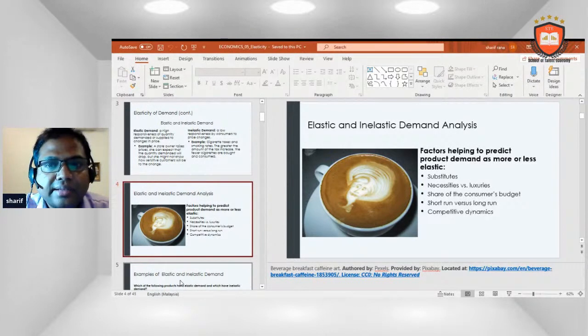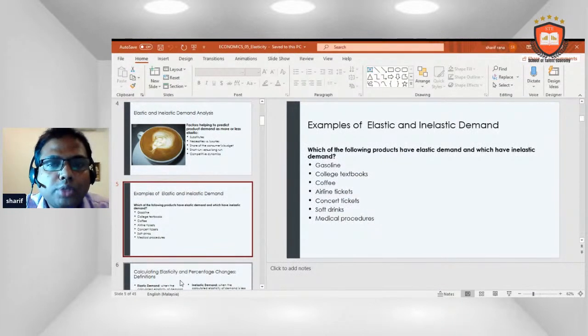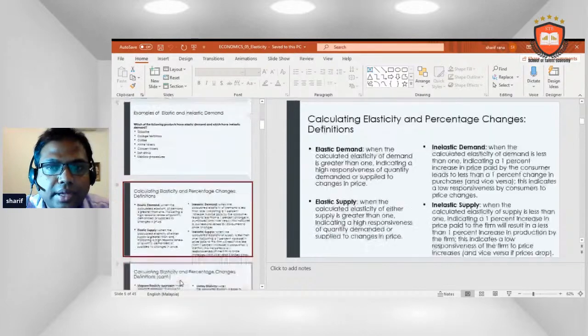Elastic and inelastic demand analysis: factors helping to predict whether product demand is more or less elastic. Substitutes, necessities versus luxuries, share of the consumer budget, short run versus long run, competitive dynamics. Which of the following products have elastic demand and which have inelastic demand? Gasoline, college textbooks, coffee, airline tickets, concert tickets, soft drinks, medical procedures.